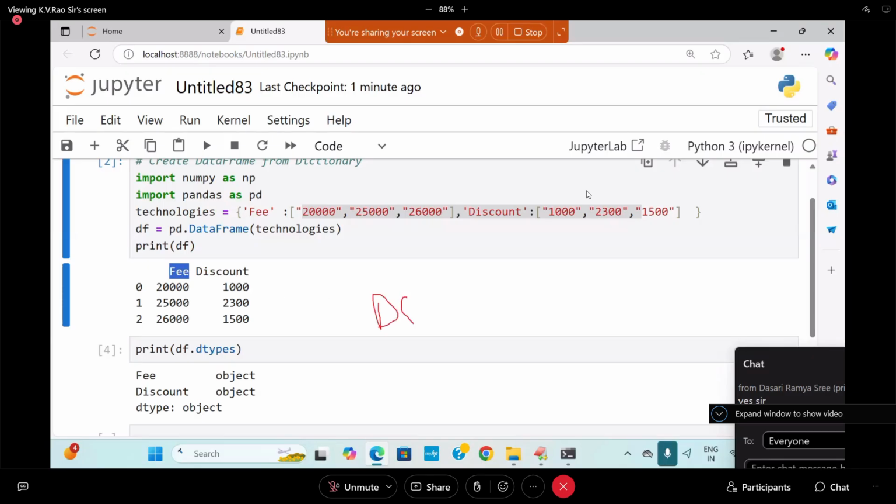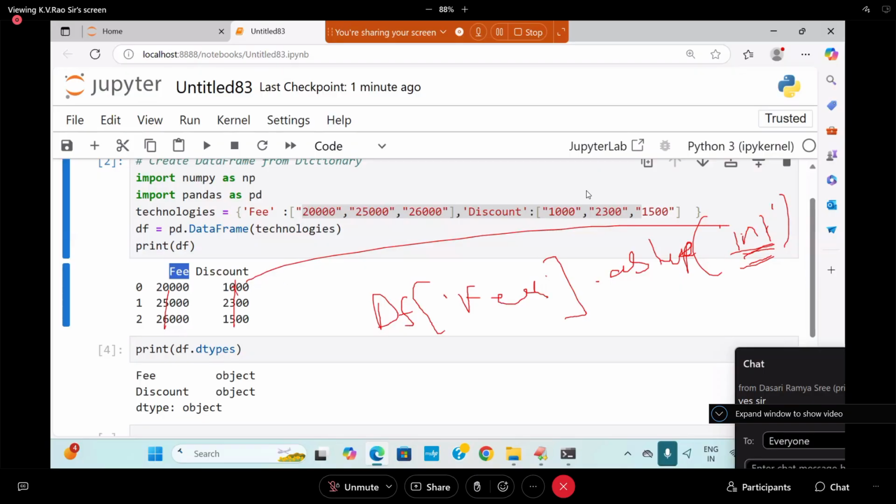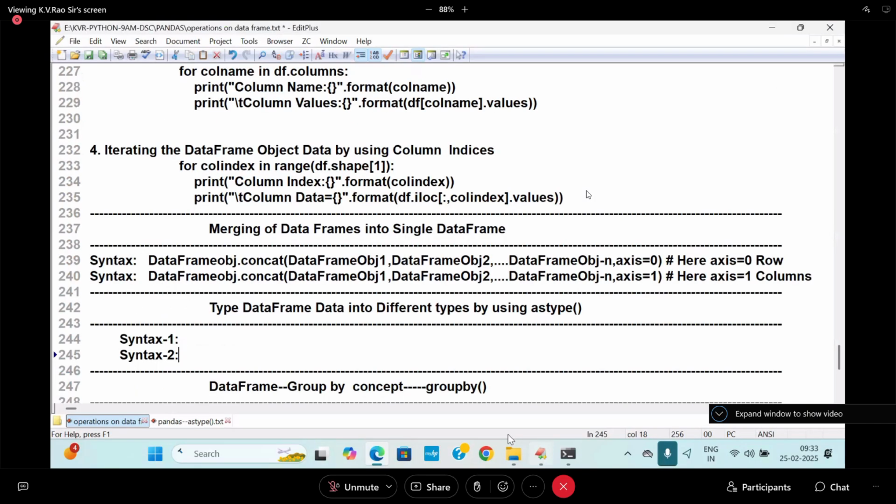df of fees, df of fees.astype, I will write it. astype of int I can write, or I can write float. So for numerical columns, try to convert into int or float. This also is going to be a numerical value only. Convert into what type? df.discount.astype, and what will I write? int or float, you write it. So I'm going to show you that only here.